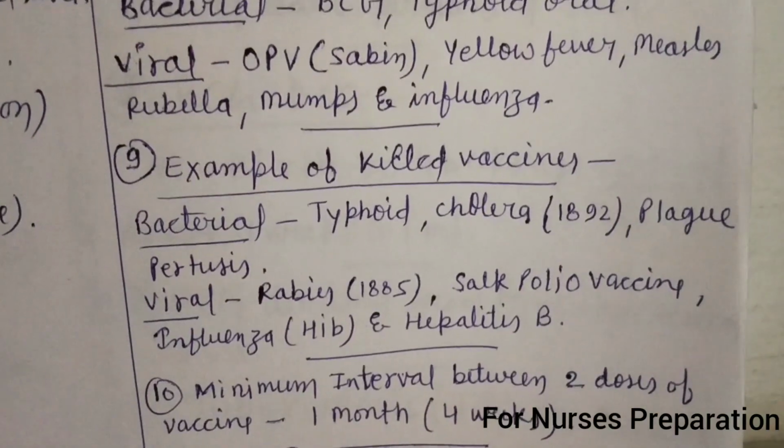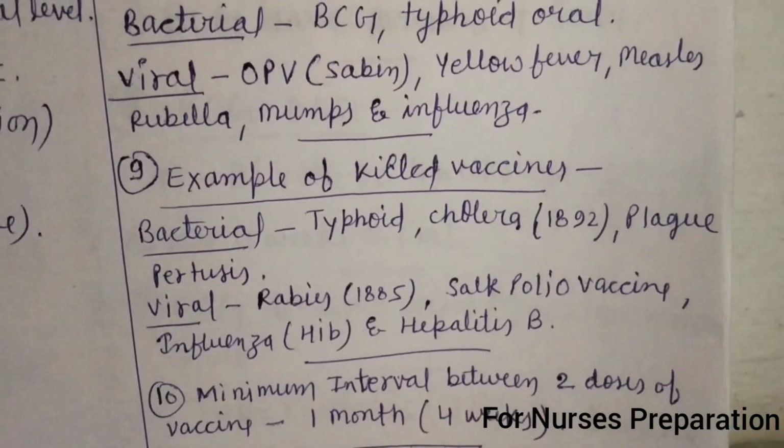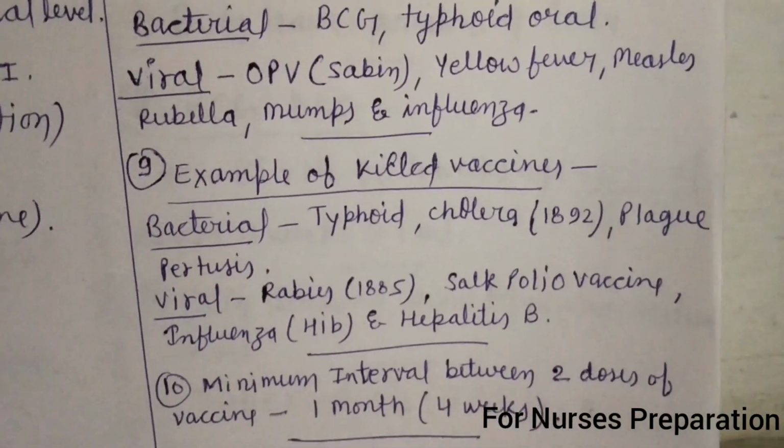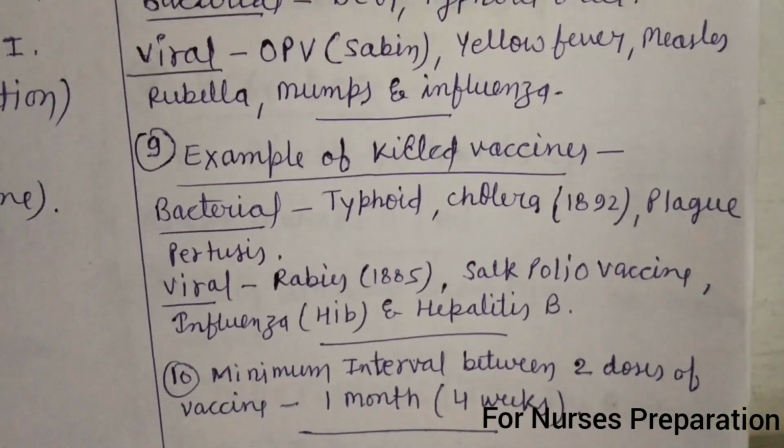There is a second type of polio vaccine that is known as Salk polio vaccine. It was invented by Salk.